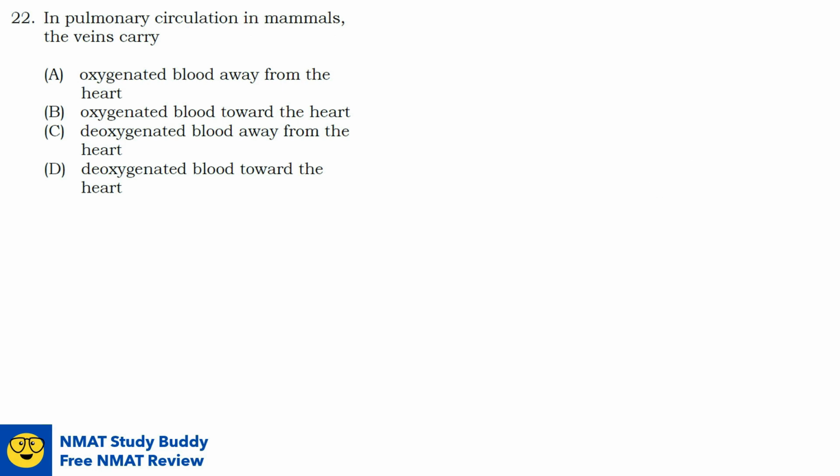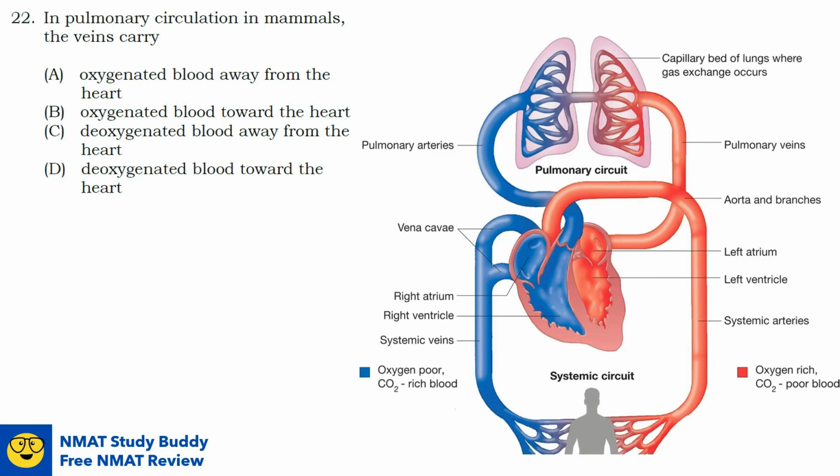Number 22. In pulmonary circulation in mammals, the veins carry blank. To answer this, let us review the pulmonary circuit in this diagram. Take note that the blue ones represent the oxygen-poor or CO2-rich blood, while the red ones represent the oxygen-rich blood.